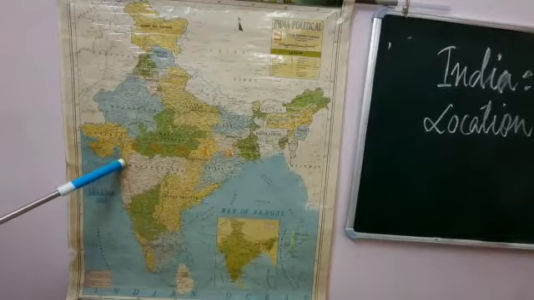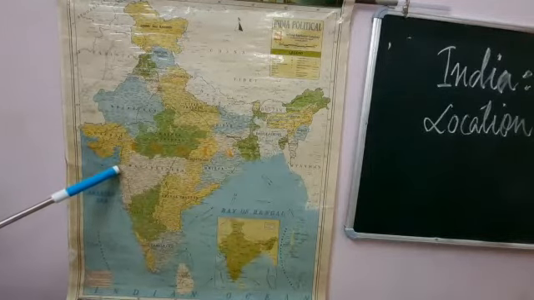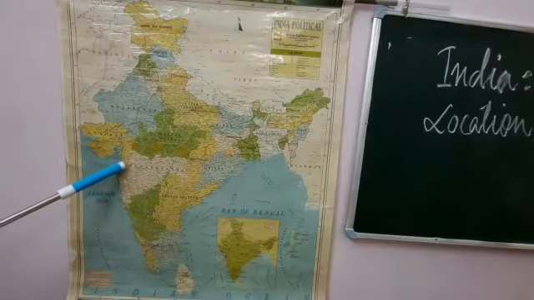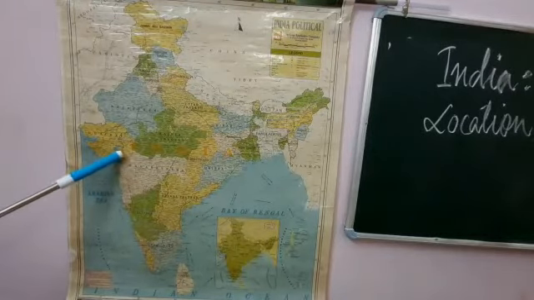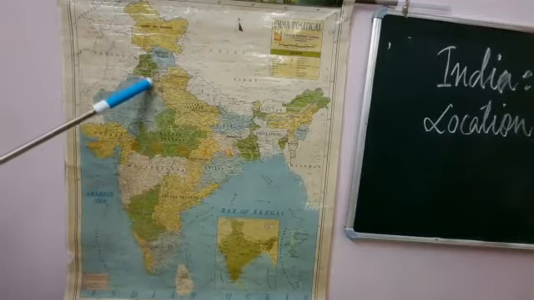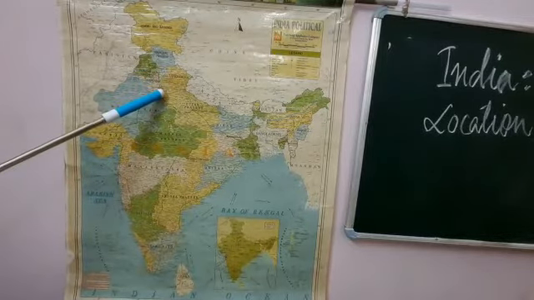Daman and Diu, also very close, that is Daman. National Capital Territory of Delhi, that is Delhi only.